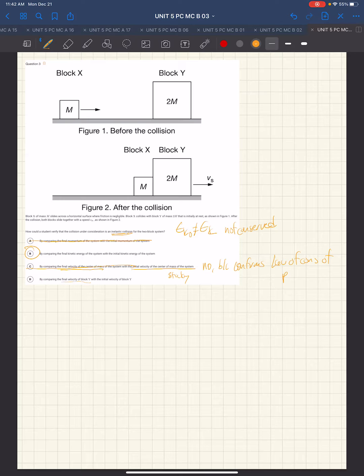The final velocity of y with the initial velocity of y, again, it's really irrelevant. The velocities aren't going to tell us anything by themselves because it's not of the entire system. And so that's why the answer is choice B.